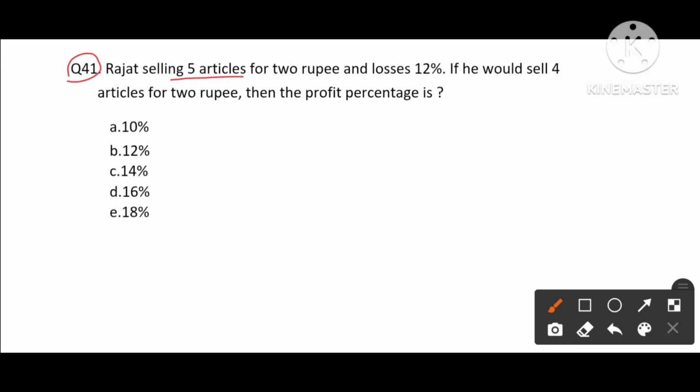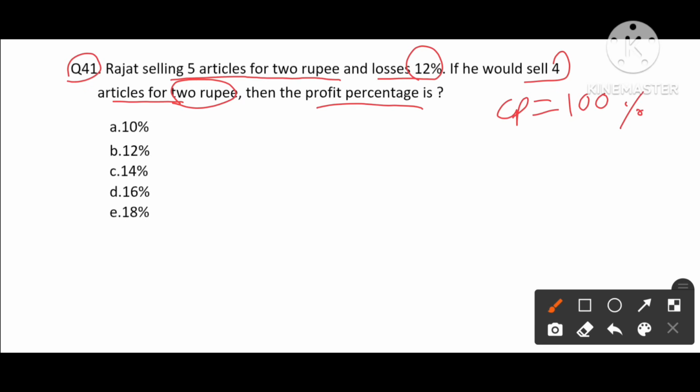Let's see what is the question that is asked for question 41. Rajat is selling 5 articles for 2 rupees and loses 12%. If he would sell 4 articles for 2 rupees, then what is the profit percentage? Let's assume cost price be 100%.